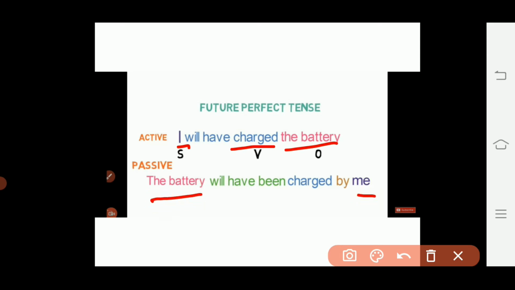So the battery will become the subject and I will change into me and become the object here. Then we'll use will have and been as a helping verb, then the third form of the verb charged, and finally the preposition by before the object. So the sentence will be: the battery will have been charged by me.